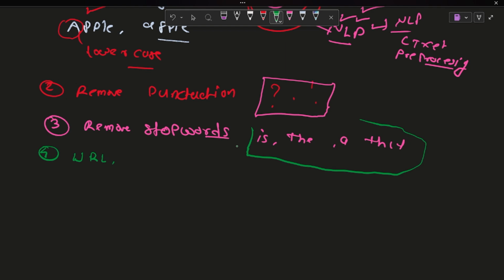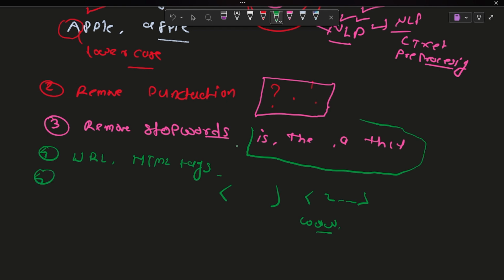After that, the fourth one, we are removing URLs and HTML tags, right? We don't need those particular things. An HTML tag is inside those brackets. There are many things there, HTML or URL, like www, that type of URL. All those things are removed, right? We will understand all the concepts one by one, how things happen.